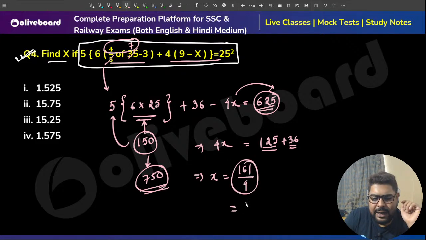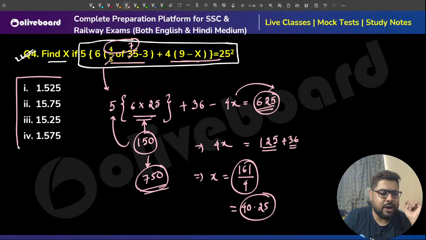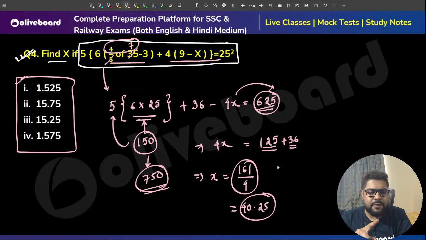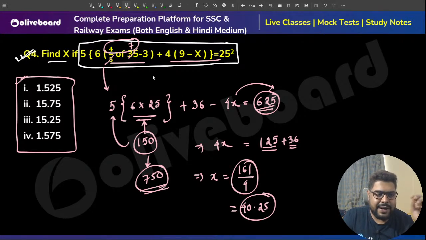So it is 40.25, sir. One second. I guess there is some problem in the options. I have not made a mistake. 4935, 4x. So there I have identified a couple of them. I guess I missed this. There were a couple of problems.